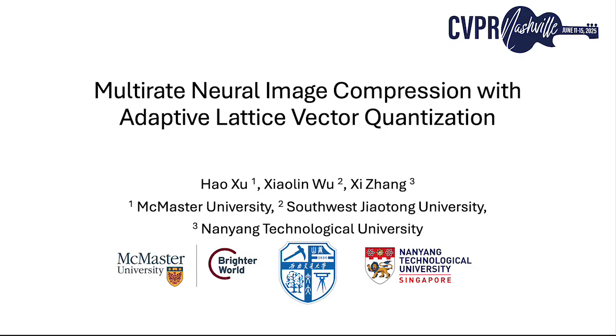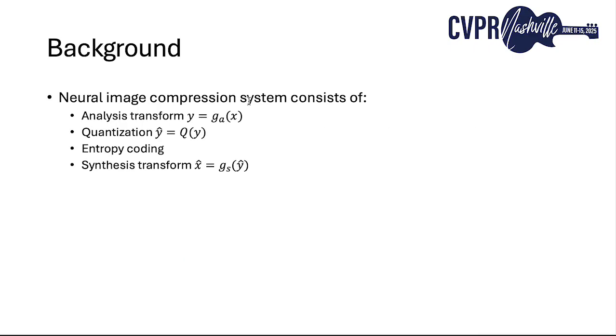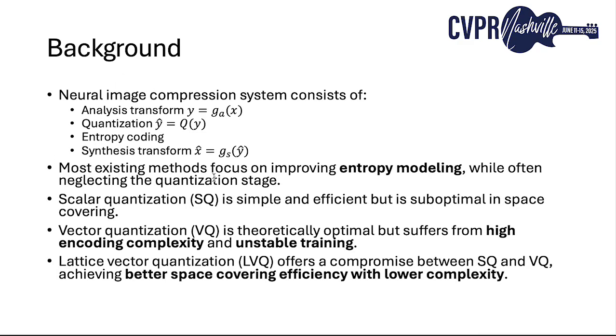Neural image compression typically involves four steps: an analysis transform converts an image into its latent representation, quantization of the latent features, entropy coding of the quantized latent features, and a synthesis transform reconstructs the image. Recent progress has focused mostly on improving entropy models, while improving quantization remains underexplored.